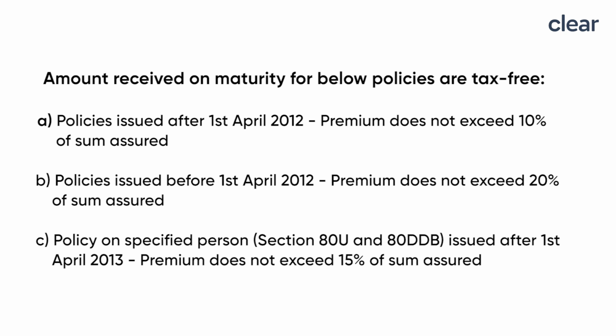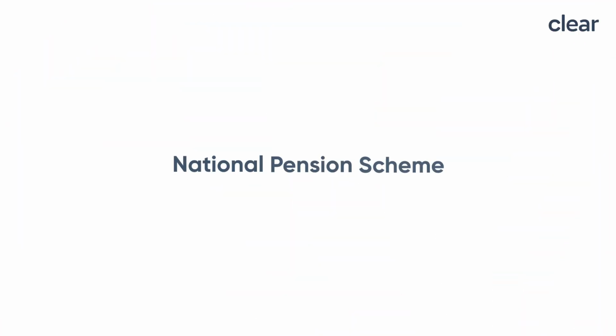Also covered here are policies taken after 1st April 2013 on the life of a person with a disability or disease specified under sections 80U and 80DDB respectively, where the amount received on maturity is tax-free provided the premium paid does not exceed 15% of the sum assured. Maturity proceeds of all other policies are fully taxable.